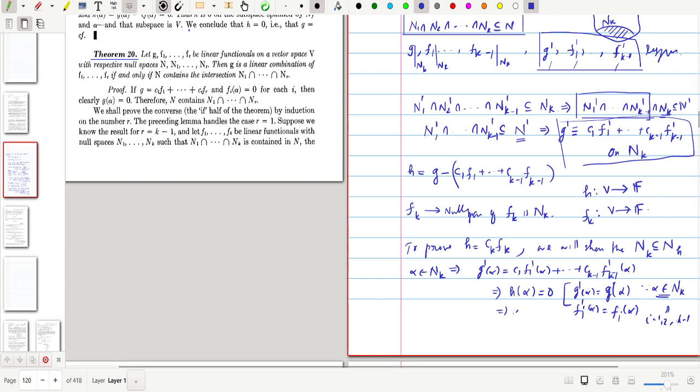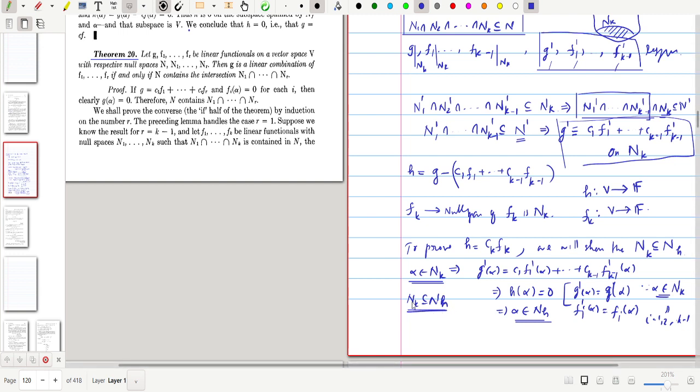Then we have alpha is an element of N_h. Now we write: alpha belongs to N_k implies alpha belongs to N_h. What is the consequence of this? N_k is contained in N_h. Whenever N_k is contained in N_h, the linear functional corresponding to this is a scalar multiple of the linear functional corresponding to this one. That means h can be written as some constant times the function corresponding to N_k, that is f_k. So I'll put the constant as c_k. Then we can write h is equal to c_k f_k.